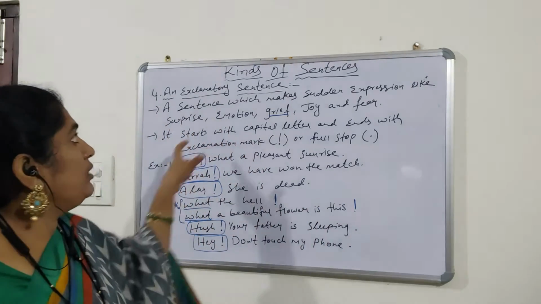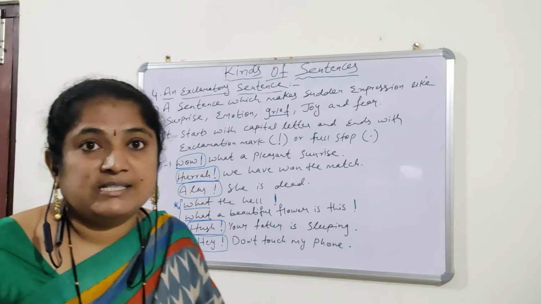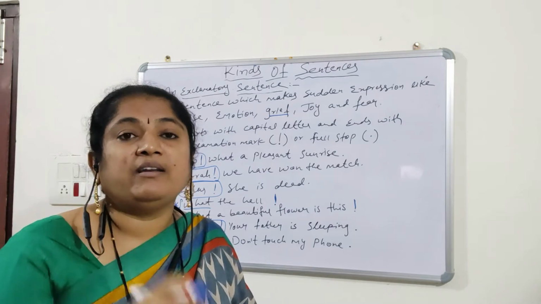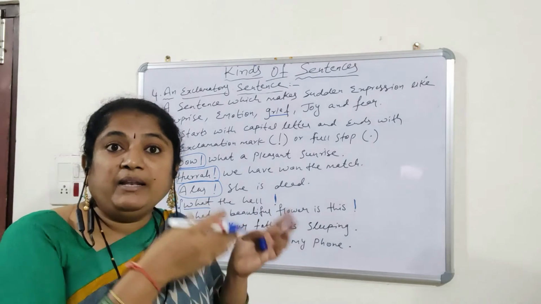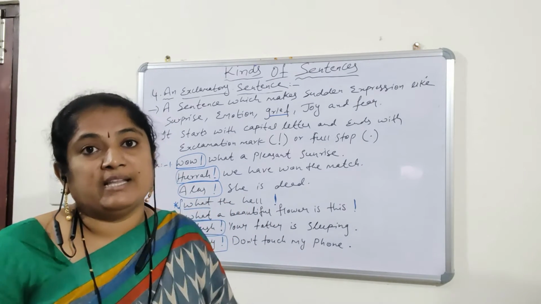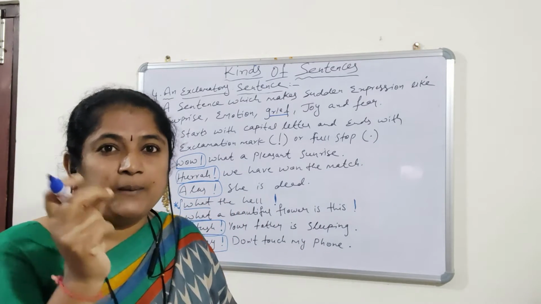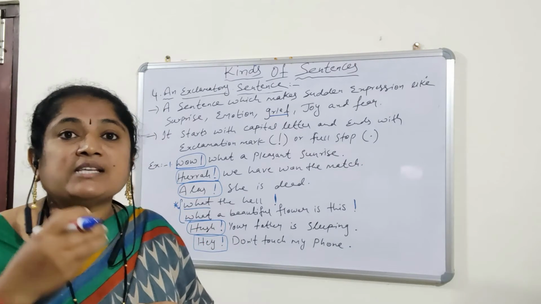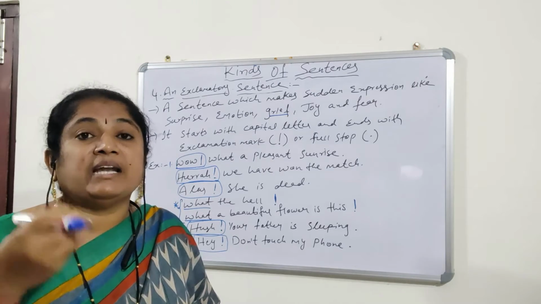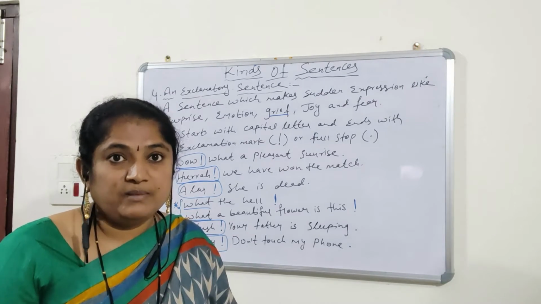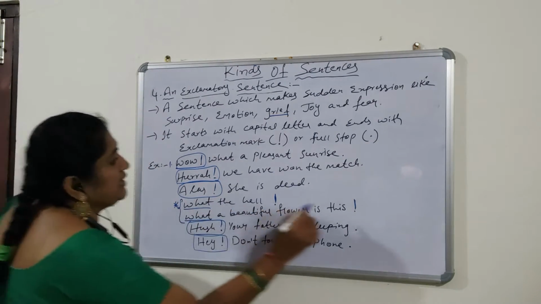So, this is all about the exclamatory sentence. I hope you understood very well when we have to use the exclamation mark in the beginning or at the end of the sentence. Once again, just to repeat, we have to use the exclamation mark at the end of the sentence when we are beginning the sentence with what. Here these two examples are there.